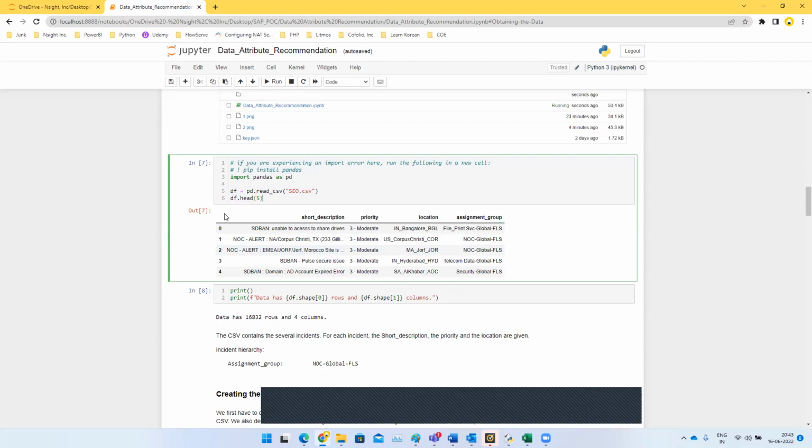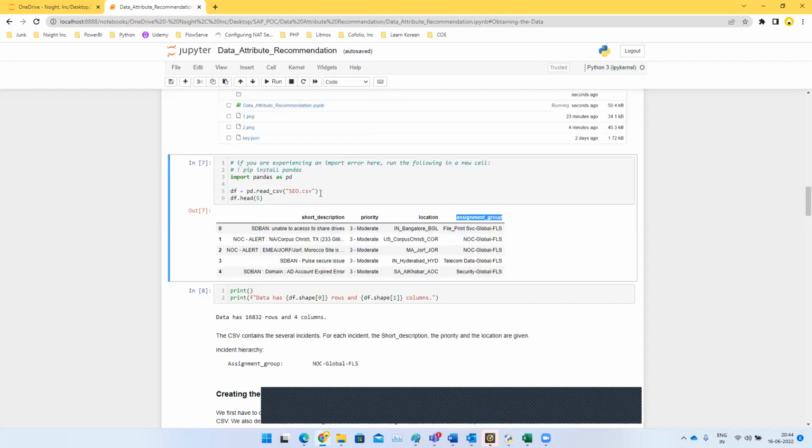And we are reading the headers. So we are just seeing the description over here, like the short description, the priority, the location, and the assignment group is our expected output. And short description, priority, and location are our inputs, and we're going to use data attribute recommendation to provide an output of the assignment.